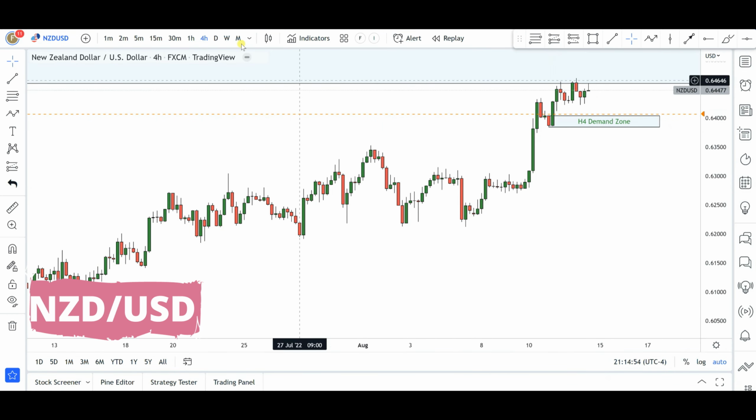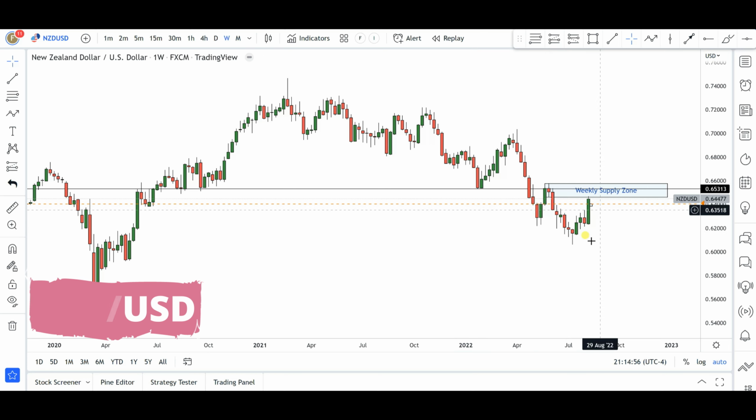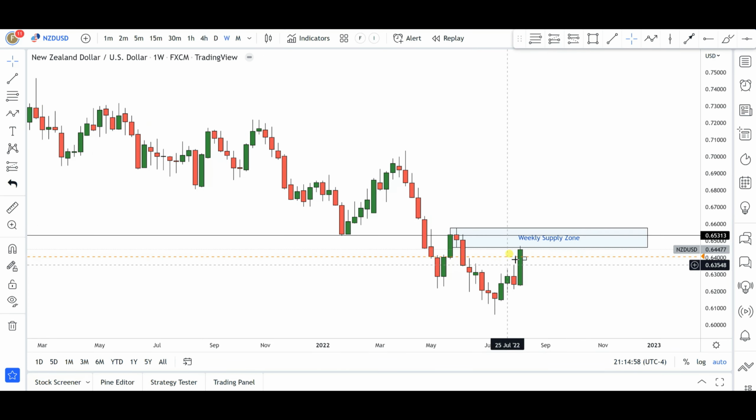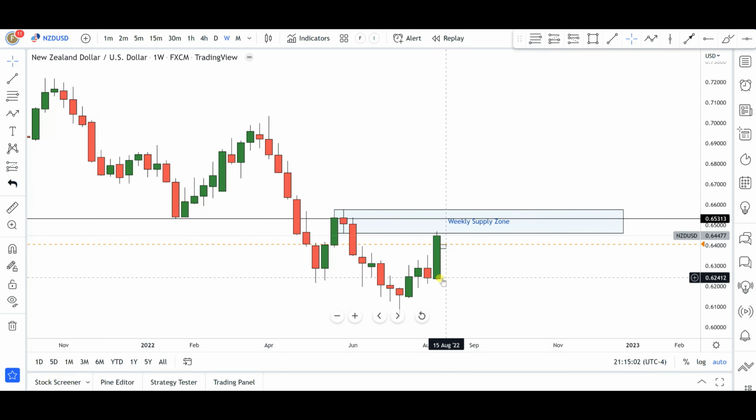Now for New Zealand dollar US dollar, this pair is already at the weekly supply zone area. Okay, you can see price has pushed into that weekly supply zone area. However, watch this bullish candle here, quite similar to the setup we have in Australian dollar US dollar currency pair. Okay, very massive bullish push into this particular supply zone area.